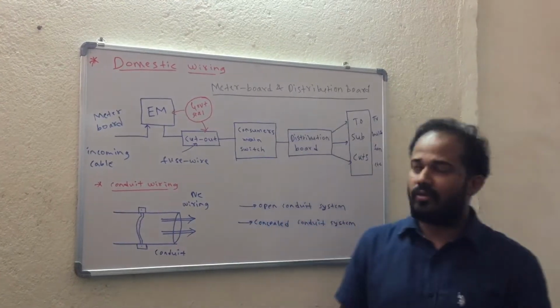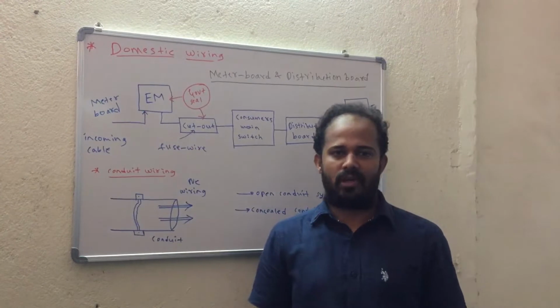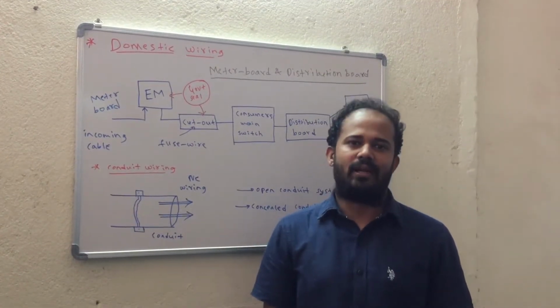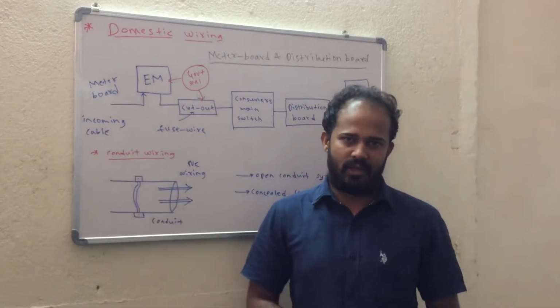So today we are going to discuss a unit called domestic wiring, in which first we will see what is wiring, what is the necessity of electrical wiring and proper wiring, and then we will see what are the different types of wiring. Okay.